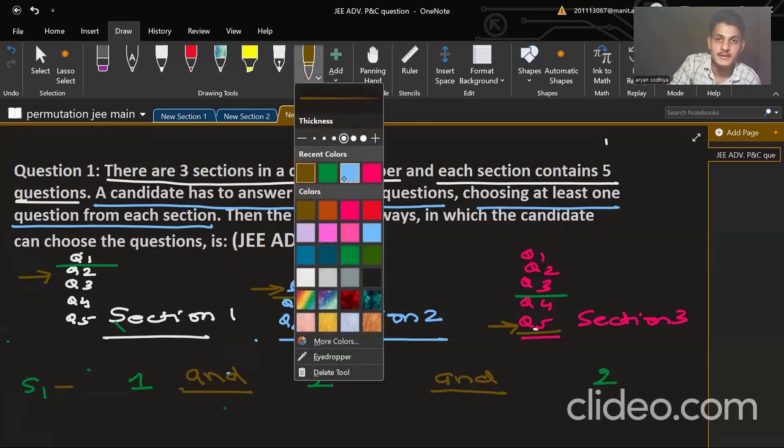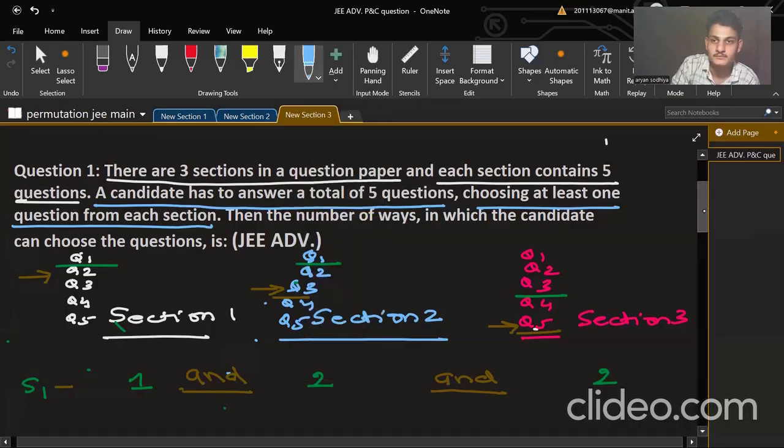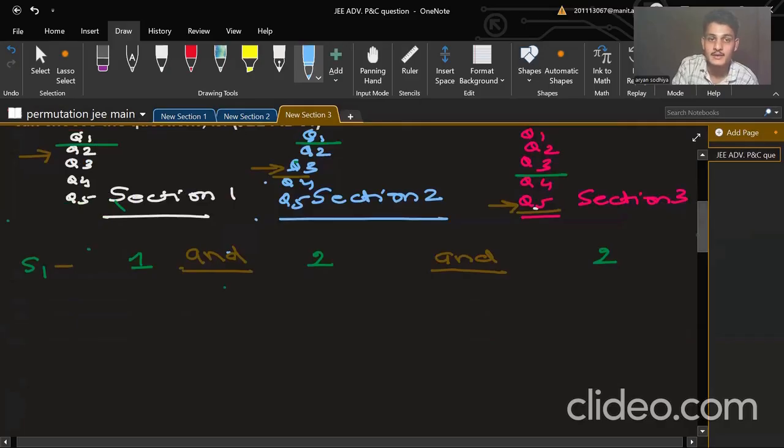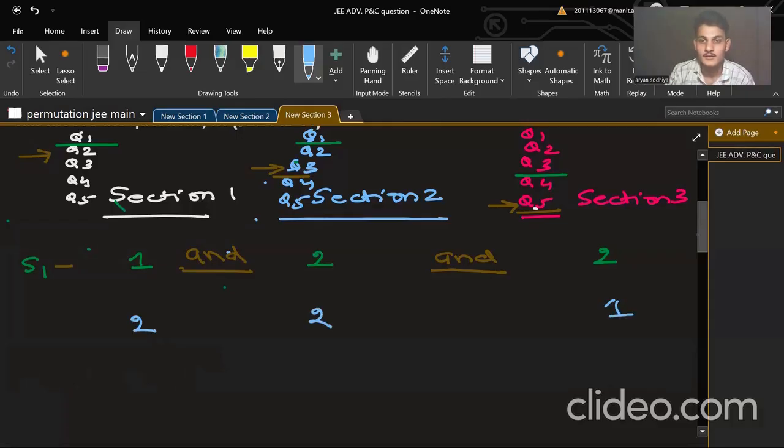Now, I can also either this, or I can also do it like this: 2 from here, 2 from here and 1 from here. It means one from each is selected, and I have 2 bonuses left now, so I have selected 1 more from section 1 and 1 more from section 2.